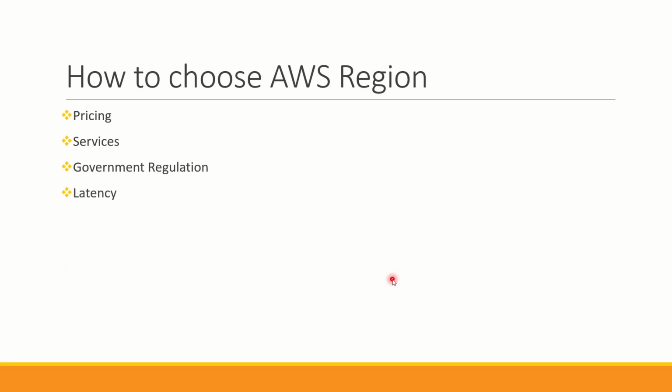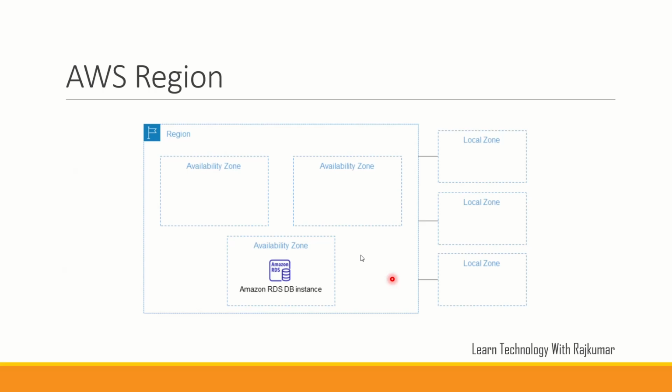The next point is the availability zone. As I already said, each region throughout the world is independent. Similarly, the availability zones inside a region are also independent. What is an availability zone? To understand that, I will first give you an example. If you are hosting an application and, for some reason, the server in that particular region goes down, then there is a concept called disaster recovery. AWS needs to quickly recover and serve the customer. For that, they have this availability zone concept.